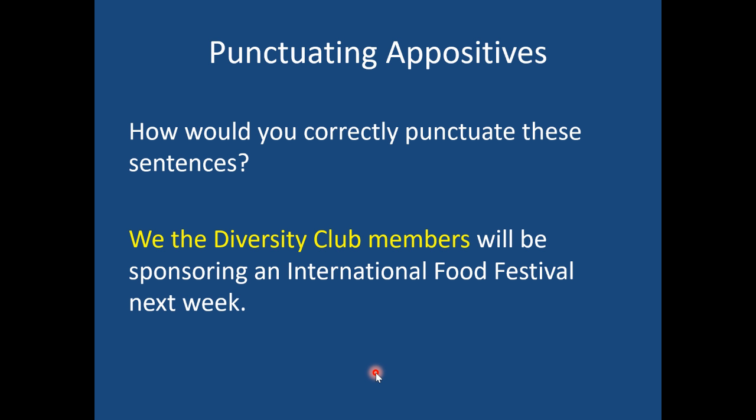We, the Diversity Club members, will be sponsoring an international food festival next week. Well, I can see that Diversity Club members is renaming the word we. Okay, but we's pretty general. I'm not sure who we would be. If I tried putting commas around the Diversity Club members, I'm left with a sentence really which is saying, we'll be sponsoring an international food festival next week. Sure, it makes sense. I just don't know who we would be. So therefore, I need this information to help explain who we would be. And anytime you need the information, don't break it up with commas.